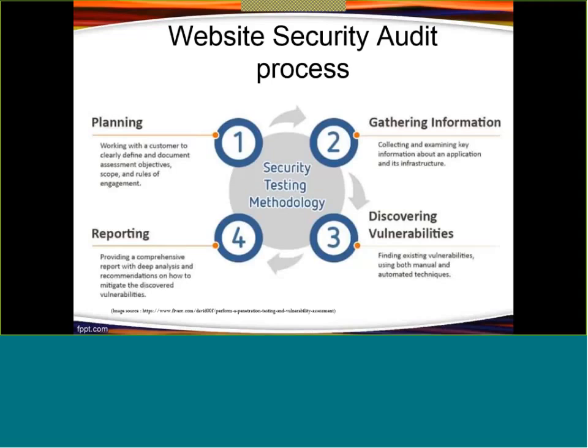Then in the planning phase, I have to complete some documentation. The auditor will sign an agreement with their client that the client will provide access of the website to the auditor, and they will exploit the vulnerabilities present in our website. If this agreement is not done, the auditor may be convicted, because accessing any website or exploiting any vulnerability in any website without prior approval from the client is counted as a crime as per the IT Act, right?